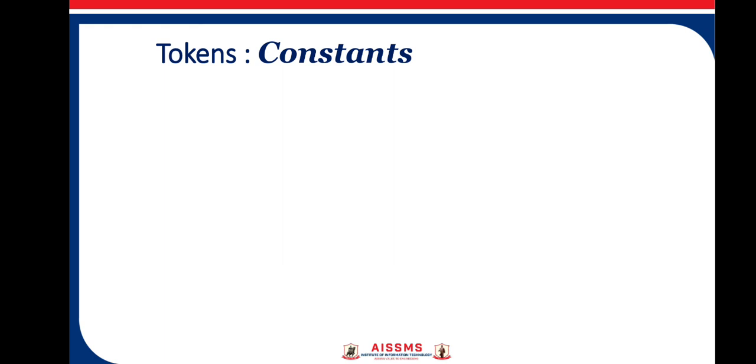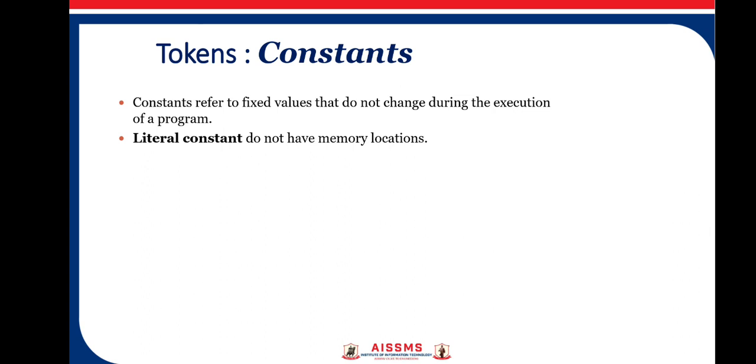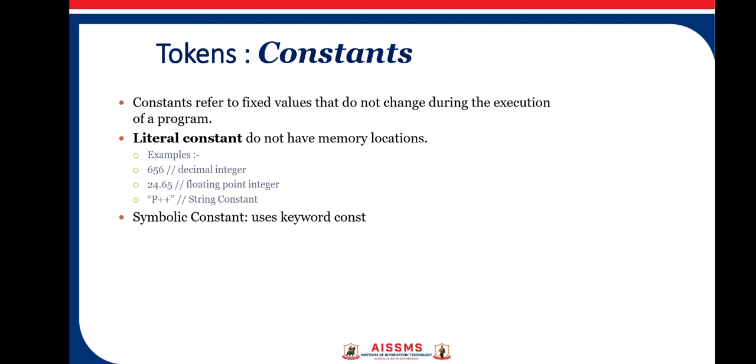Next token is constant. So what is a constant? A constant refers to a fixed value that does not change during program execution. That means once the value is initialized, you cannot change that value. There are two types of constants. Literal constants do not have memory locations. For example, whatever values you use in an assignment, like some decimal integer, a floating point number or some string constants. These are all literal constants and they do not have memory locations.